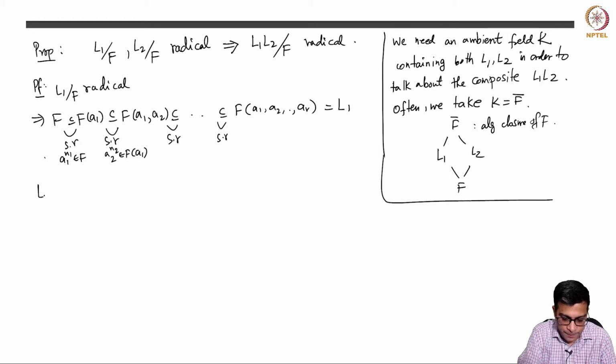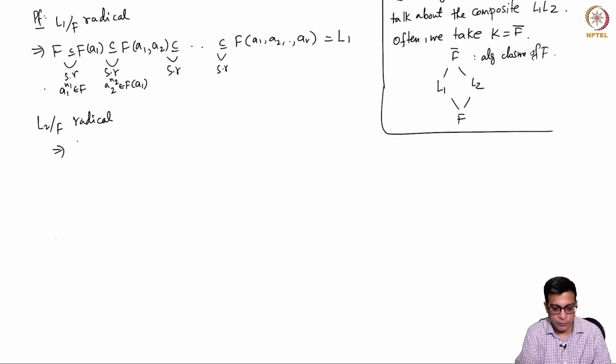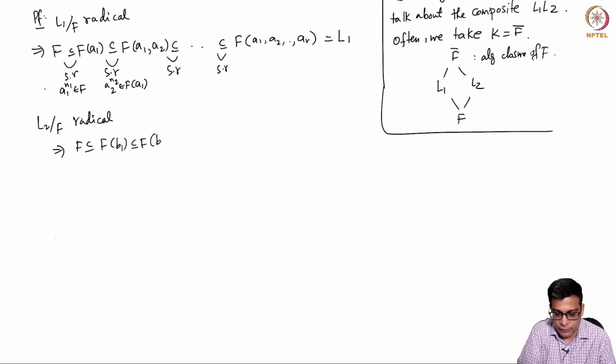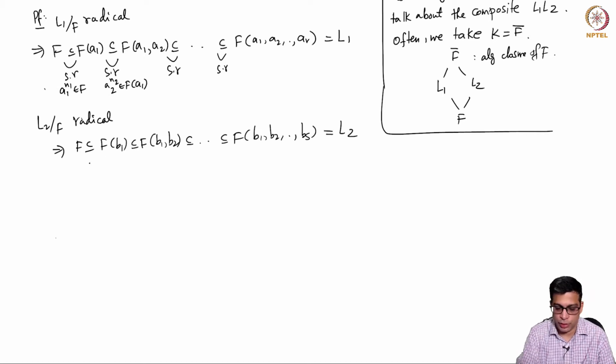Similarly, L2 over F is radical implies we have also a similar tower. F contained in F(B1), contained in F(B1, B2), and all the way up to F(B1, ..., Bs), which is L2. This is simple radical, this is simple radical, this is simple radical, this is simple radical.